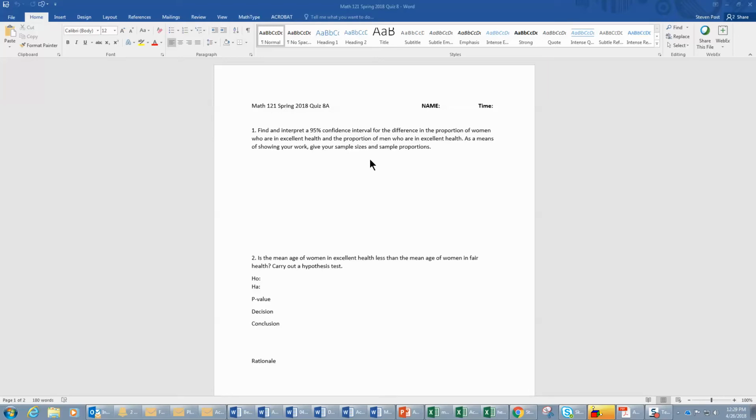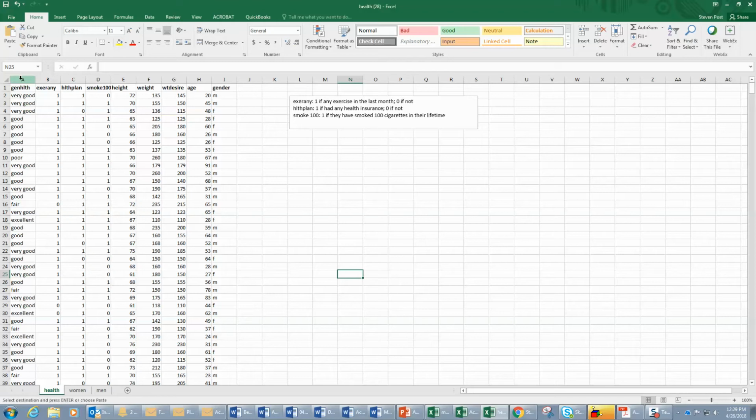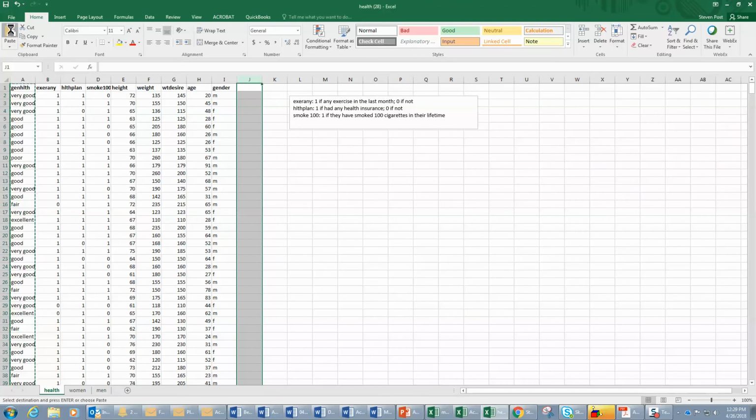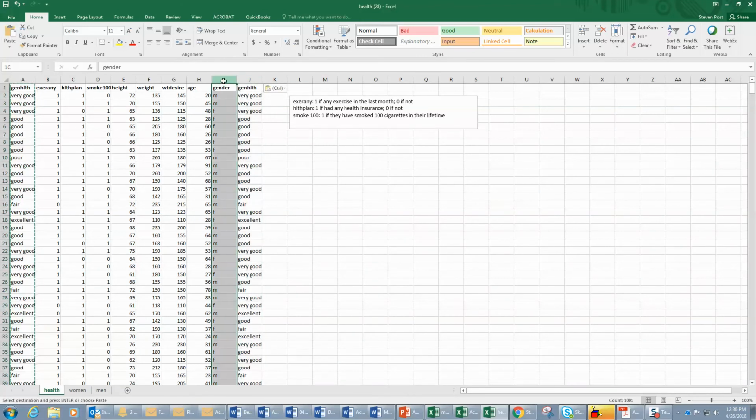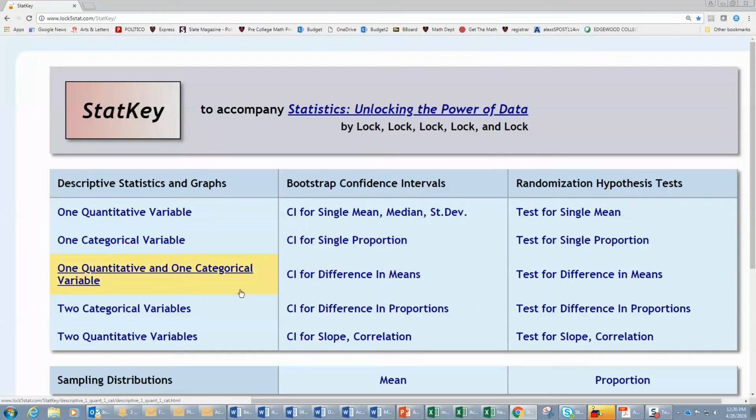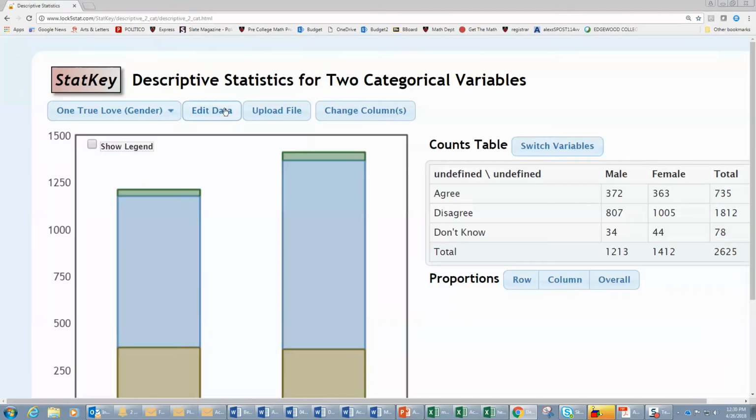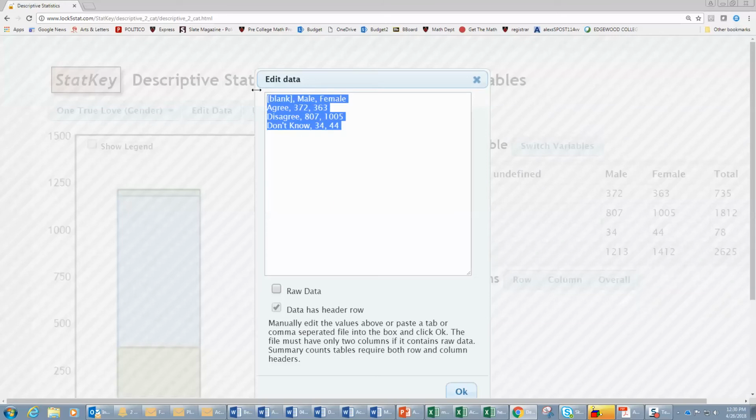So one of the questions asked for the difference in the proportion of women who are in excellent health and the proportion of men who are in excellent health. So the best way to get that is to first copy the general level of health, so it's over next to gender. Then take both those two columns combined, so it has gender and general level of health. Then go to StatKey for two categorical variables and throw the data into it.